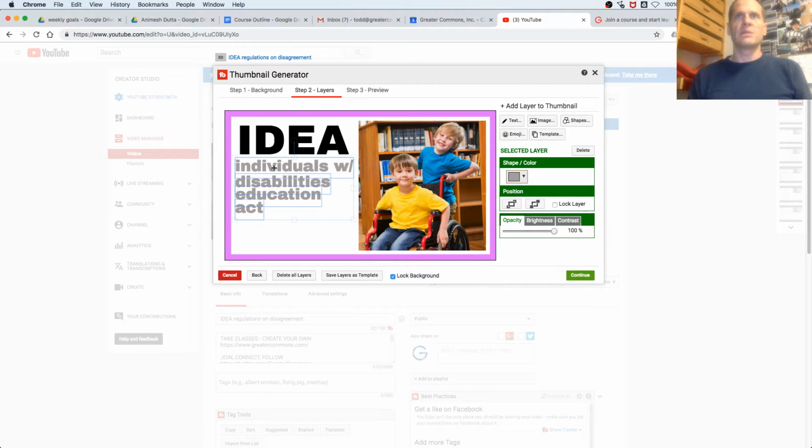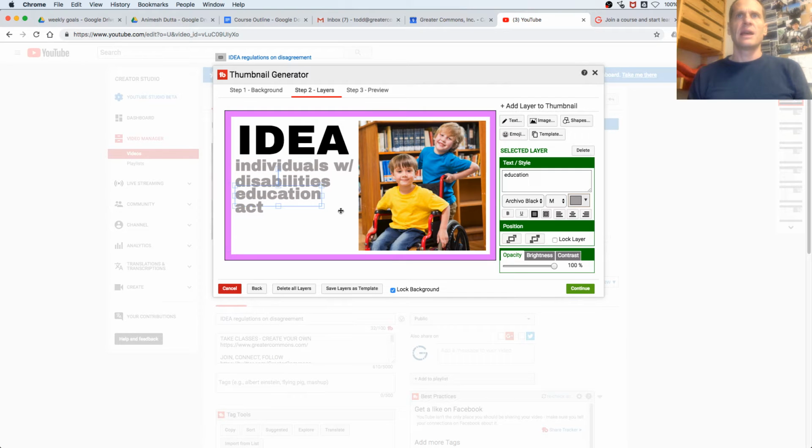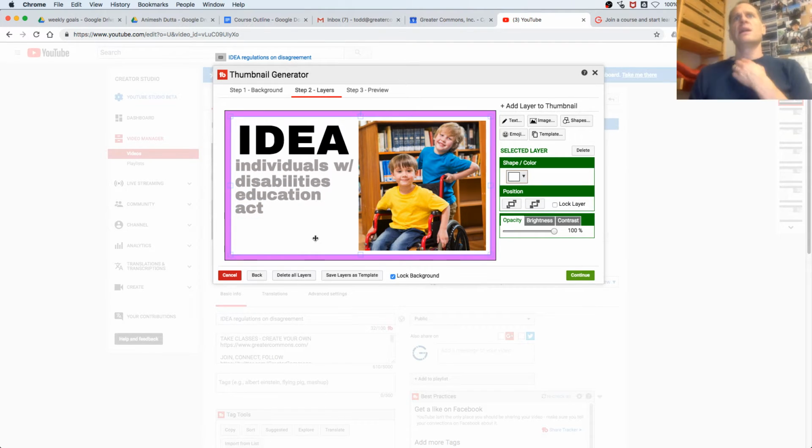Individuals with Disabilities Education Act. And maybe that one comes down just a touch. Doesn't like to move with the arrow keys. And that one down just a touch too. And so that looks okay. I think these three should come over just a touch. There we go. Anyhow, whatever.